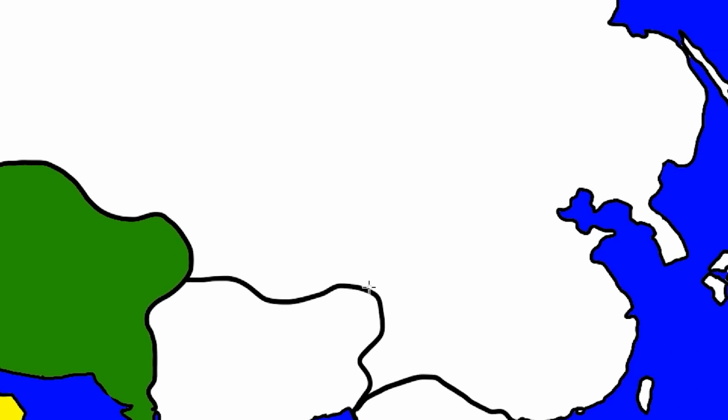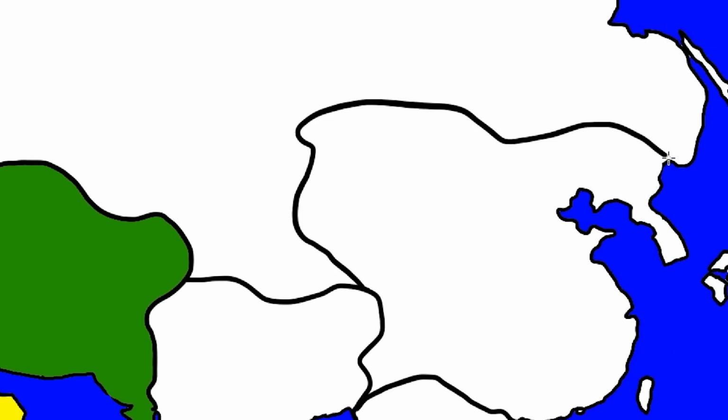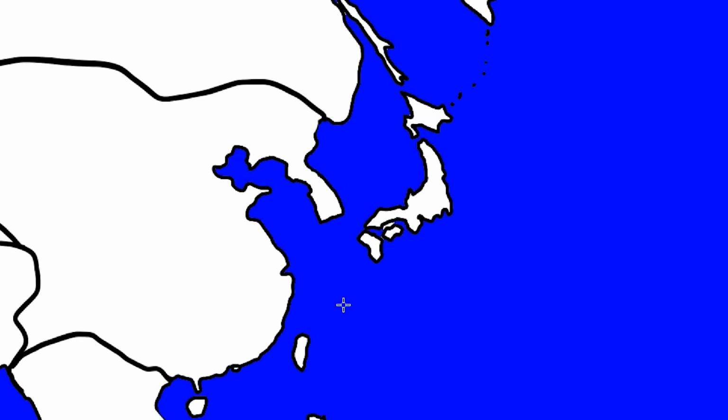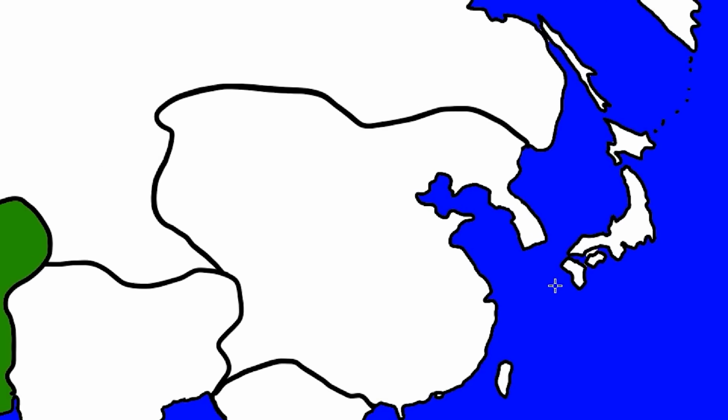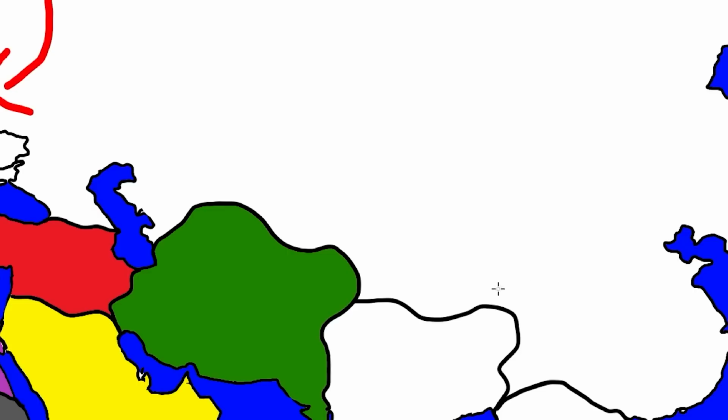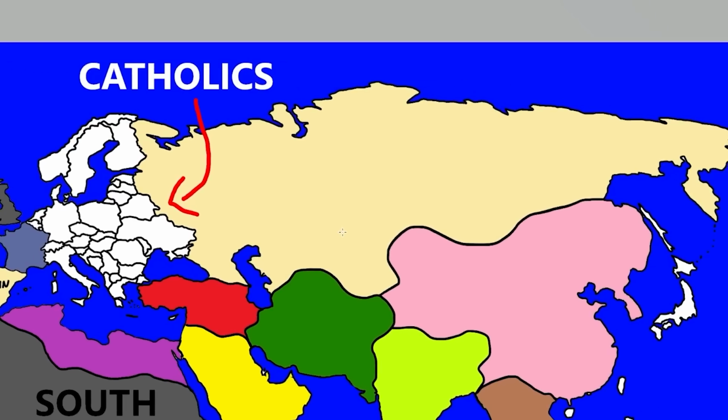India definitely comes back, but not the way that we know it. I'll say there's probably a Southeast Asian power. China's definitely back. We'll give them Korea. Question is, did the Mongols successfully invade Japan? That's their second attempt. I guess it'd be their third attempt. Let me change these a little bit. We're gonna connect China like this, and then basically there's still a Russia.